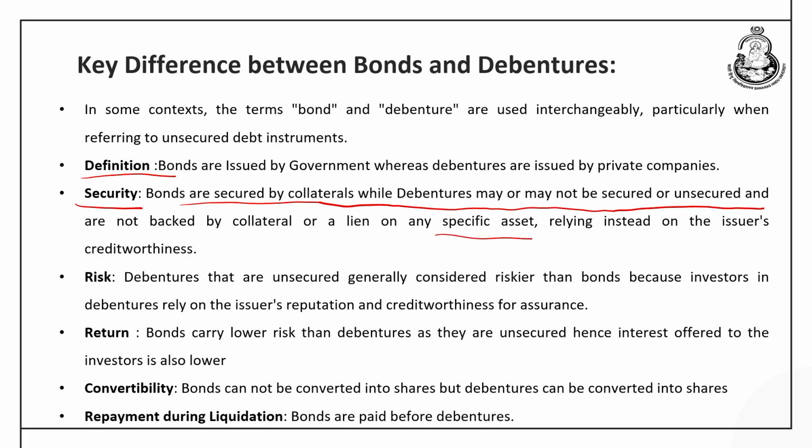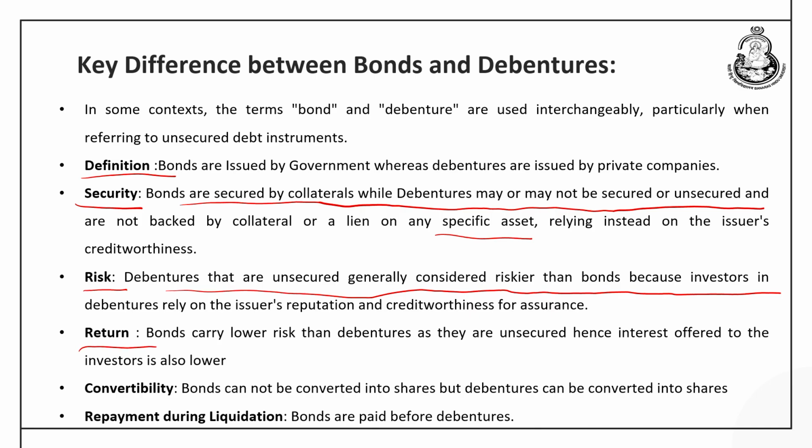Now, the third point of differentiation between these two instruments is the risk. As it is clear the bonds are secured and debentures may or may not be secured, the debentures are generally considered riskier than the bonds, because investors in debentures mostly rely on the creditworthiness or the reputation of the company. Now, see the return of these two instruments.